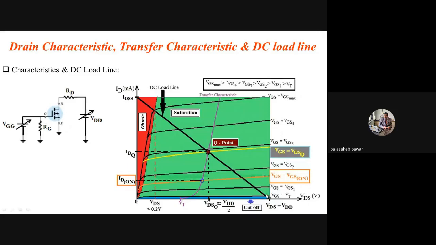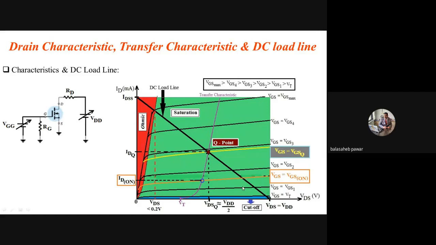Correct? So all this is nothing but the biasing of MOSFET or biasing of transistor. So in general, what is meant by biasing? In general, biasing means to operate the transistor in the desired region. Already I told you this green colored region is known as the saturation region, and whenever we have to use that MOSFET as an amplifier, then the selected operating region of the transistor should be the saturation region.